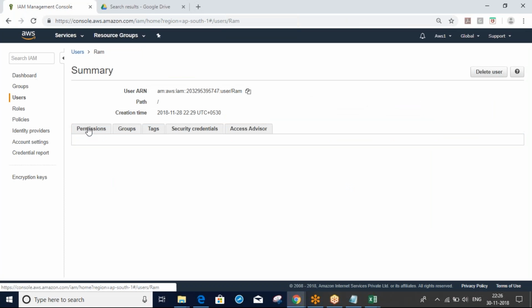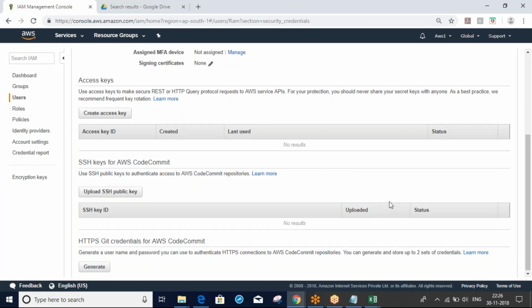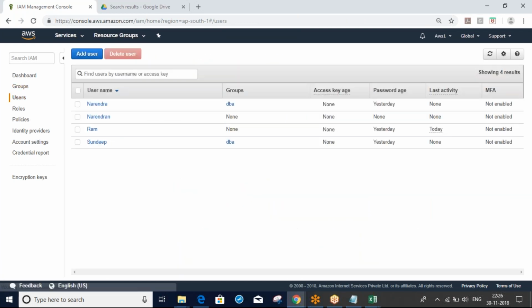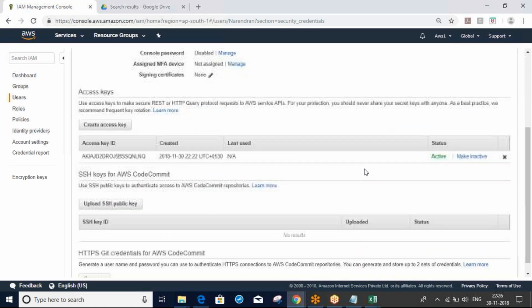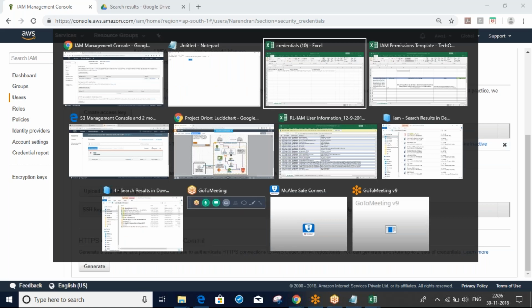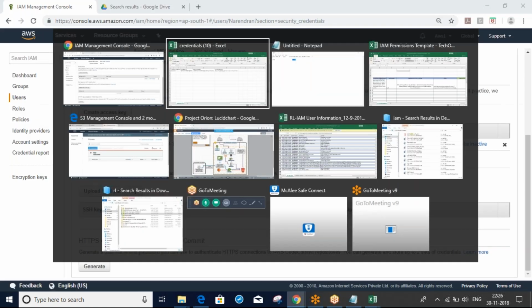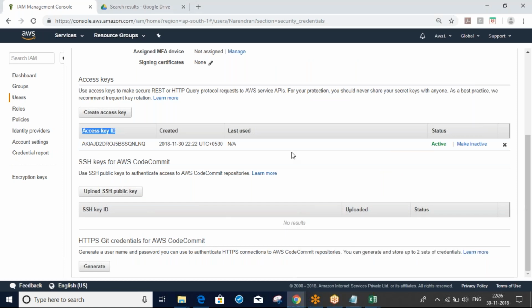Go to security credentials. Come down. You can see here only the access key ID. You can't see the secret access key. You can see only the access key ID.